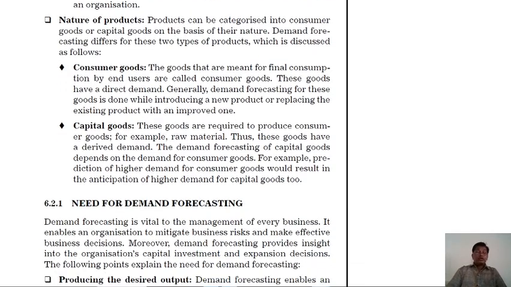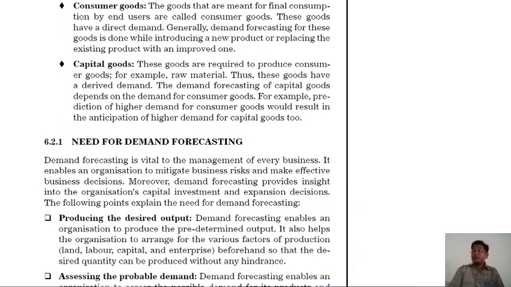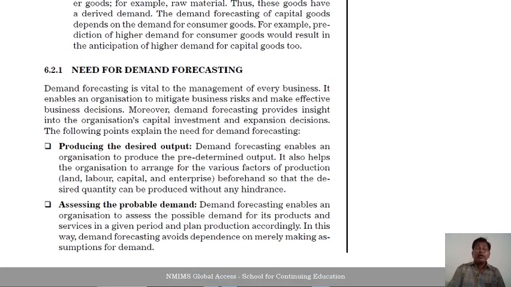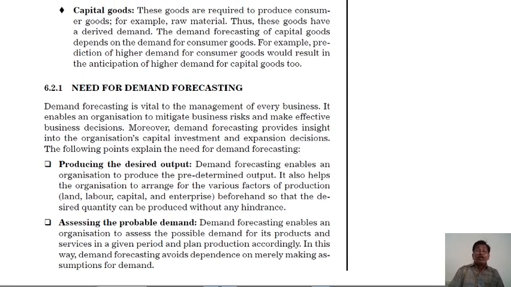Therefore, demand forecasting. Demand forecasting is vital to the management of every business. It enables an organization to mitigate risks and make effective business decisions. Moreover, demand forecasting provides insight into the organization's capital investment and expansion decisions. The following are the points on the importance of demand forecasting.